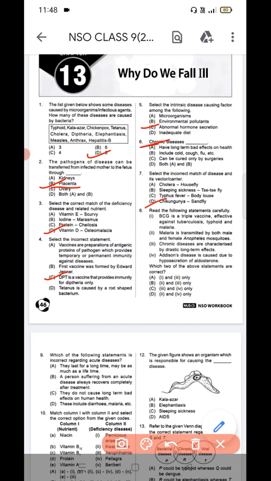Question number 8. Read the following statements carefully. BCG is a triple vaccine effective against tuberculosis, typhoid and malaria. Malaria is transmitted by both male and female anopheles mosquitoes. Chronic diseases are characterized by drastic long-term effects. Addison's disease is caused due to hyposecretion of aldosterone. Question number 8, option C is the correct answer, that is 3 and 4.